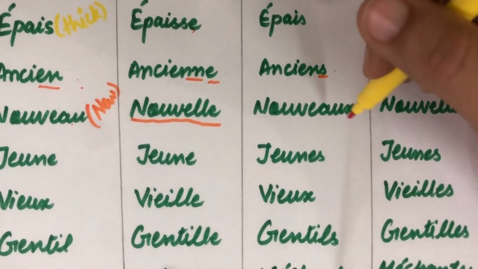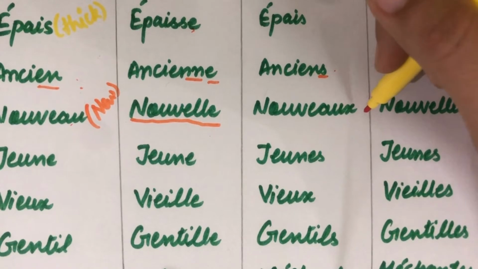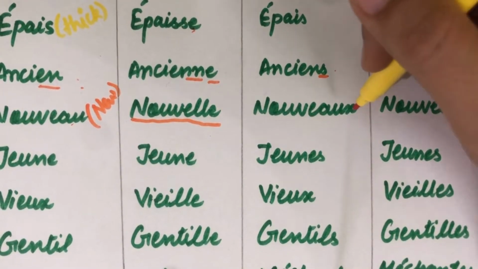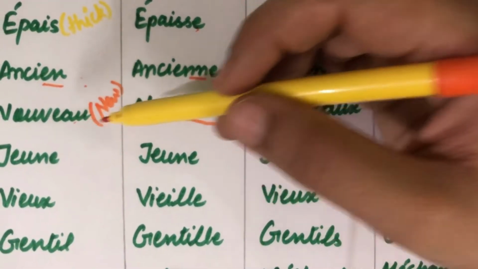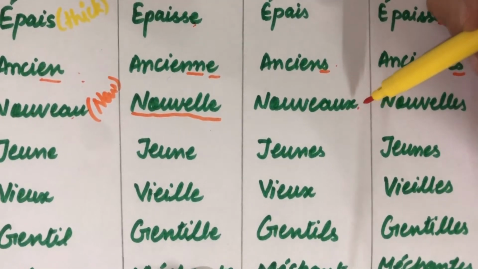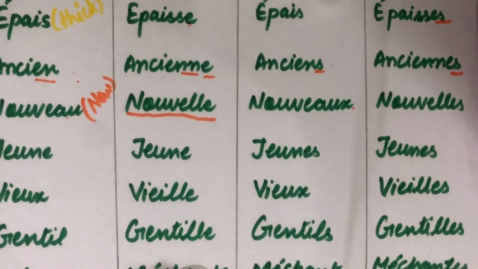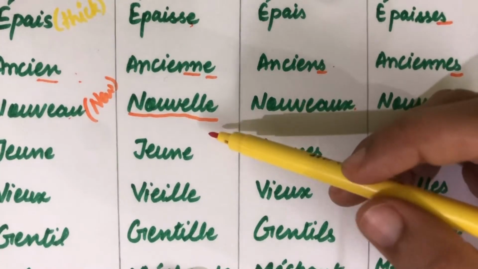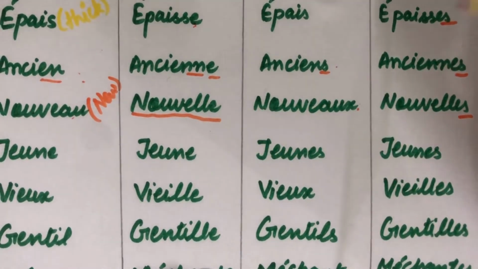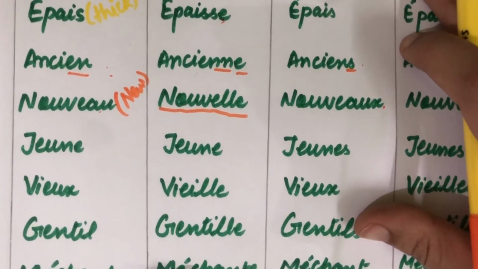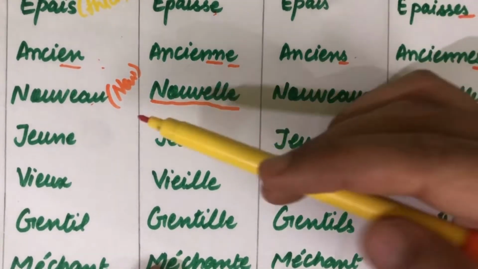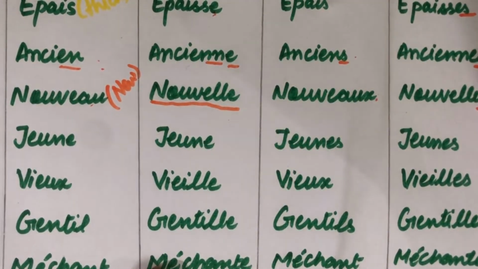Okay, and for masculine plural an extra X is added to what we have for the masculine, and it becomes nouveaux. Okay, and for feminine plural an extra s is added to what we have for the feminine and it becomes nouvelles. So to complete it, it is nouveau, nouvelle, nouveaux, nouvelles.